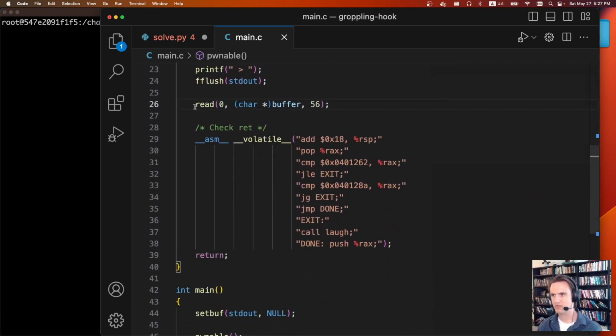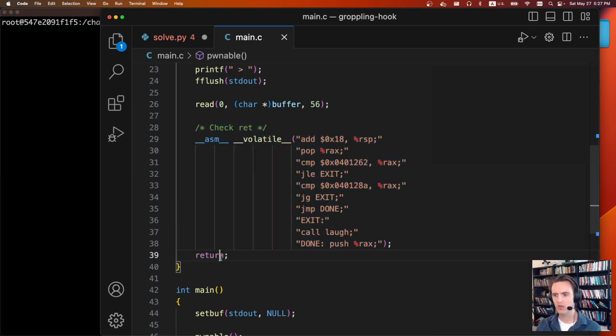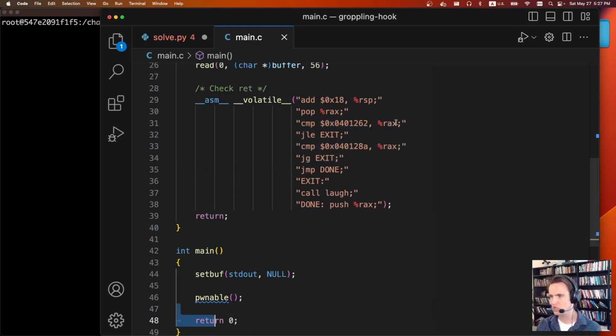So after it does that buffer overflow, so now our stack is clobbered with whatever stuff we put there, it's going to do some interesting code where it actually checks what the return address is going to be when this return is called. So if you remember, everything's stored on the stack. We have our stack frames. It's going to check the next stack frame and ensure, so it's going to move the stack pointer up, pop that value into RAX, and compare it and make sure that it's in a known value for where main should be. So between the values of 1262 and 128A, I guess, is where this code should be returning.